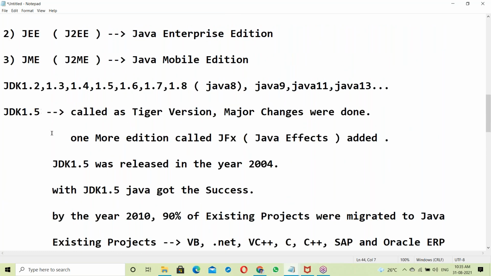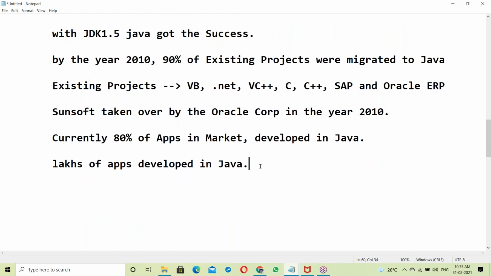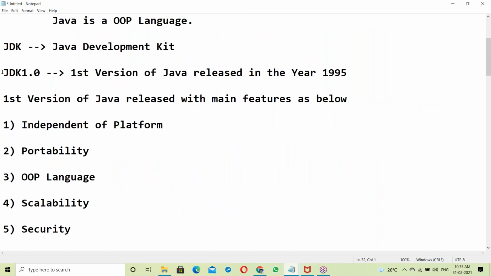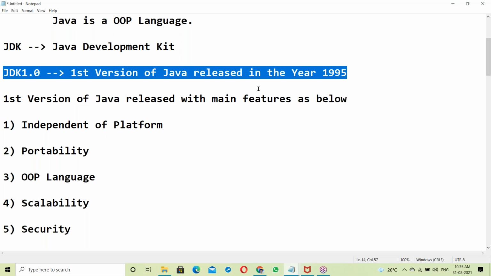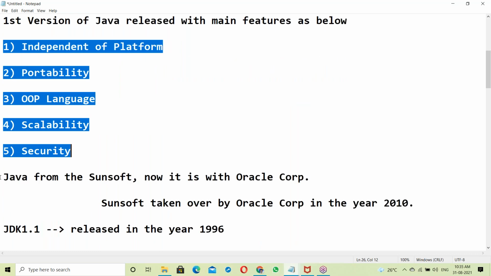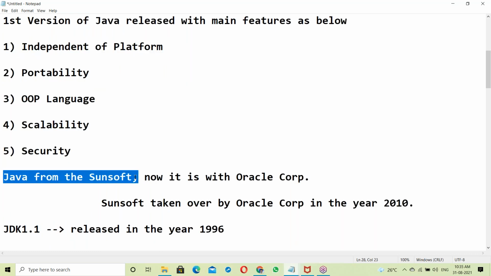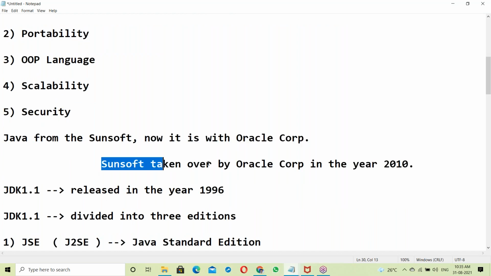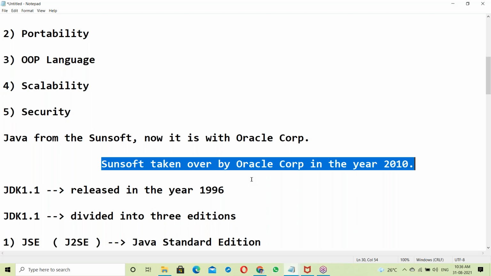So this is Java history. JDK 1.0, near 1995, was the first version of Java with these features. It was basically from Sun, initially from Sun, and now it is Oracle Corporation. Sun was taken over by Oracle Corporation in the year 2010.